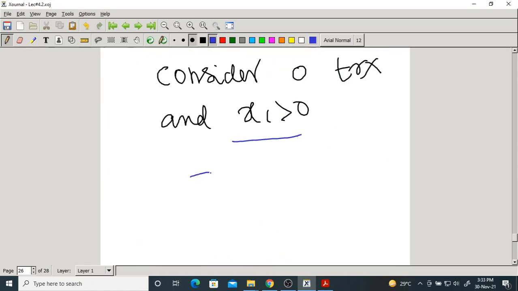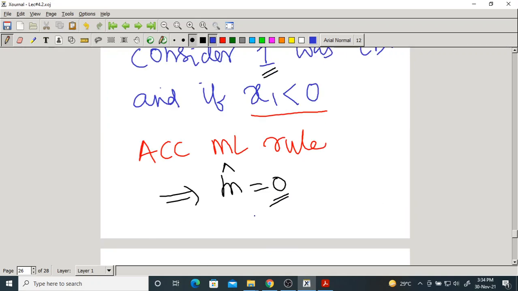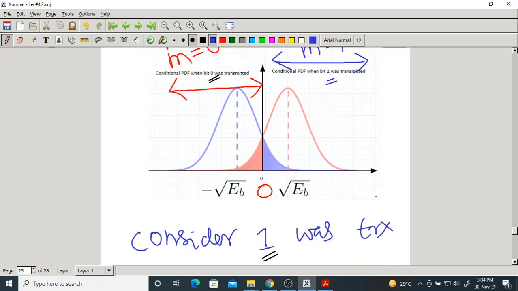This implies M-cap equal to 1. But what was transmitted? 0. So 0 is transmitted but it is received as 1. Here 1 is transmitted but it is received as 0. In these two cases we get error. So look at the figure.